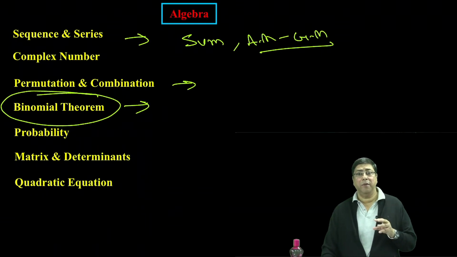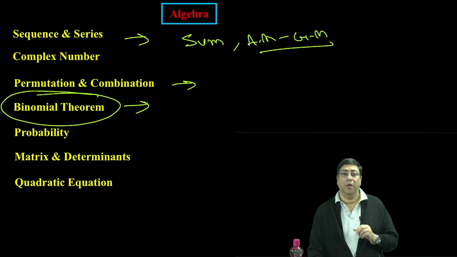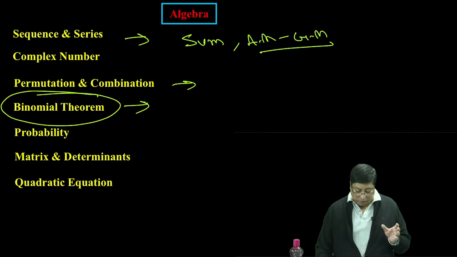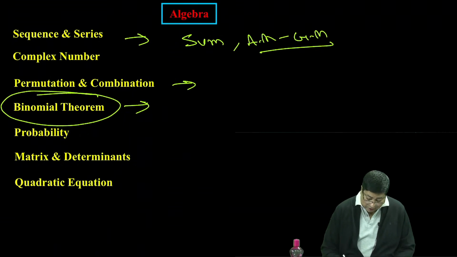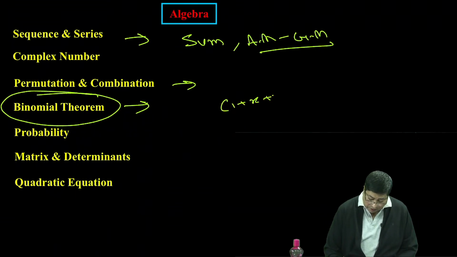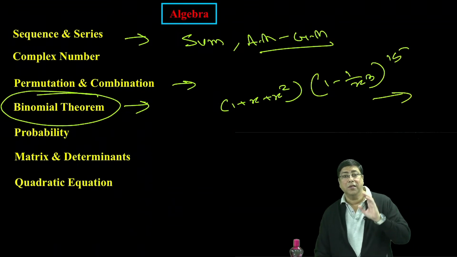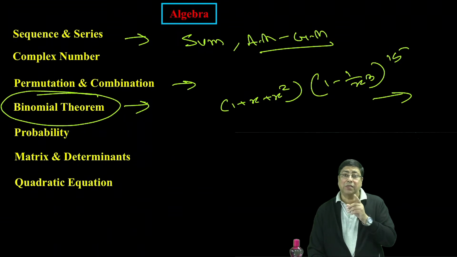Here in binomial theorem, you can find the greatest term, find the term independent of x, middle term, and suppose some expression will be given like this, 1 plus x square into 1 minus 1 by x cube whole to the power 15. Find the term containing, this type of questions must study well.